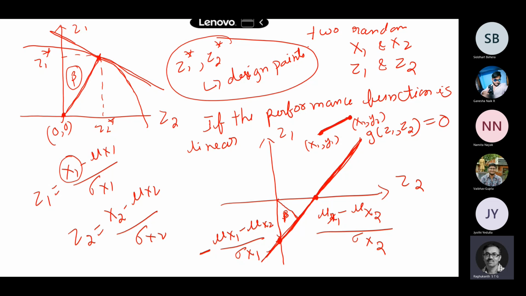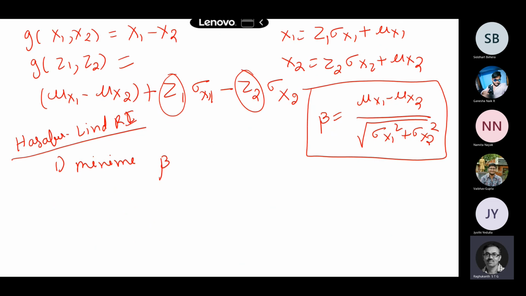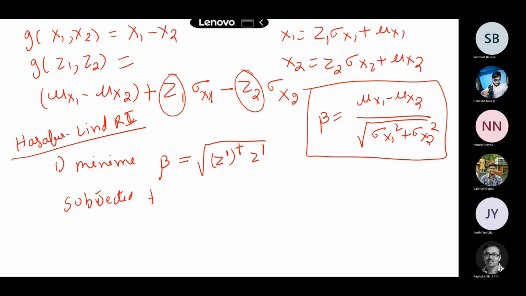You can write in that type of format also, or if you write in a nicer format, say the distance, that is, minimize the shortest distance. So this beta, I can write as z1 star transpose multiplied by z1. So this is my minimize the beta, subjected to the constraint.